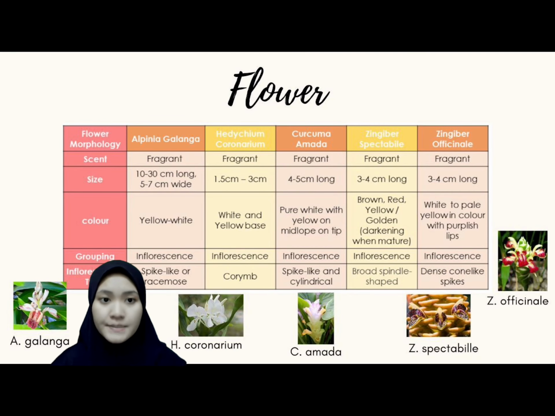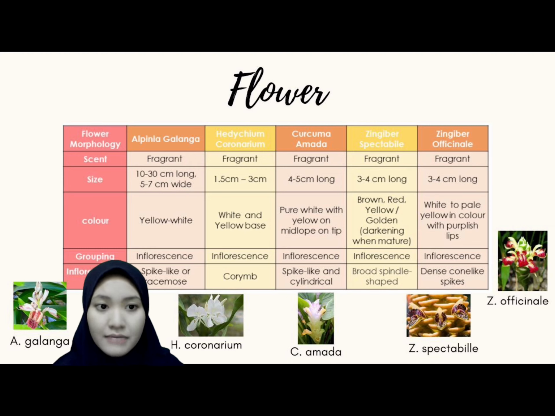Next, I will explain the flower morphology of the 5 species that we chose. The first characteristic is the scent of the flower. All 5 species have fragrant scents. Next, the size of the flower. Alpinia galanga flower size is 10 to 30 cm long and 5 to 7 cm wide, while Hedychium coronarium is 1.5 cm to 3 cm in size.